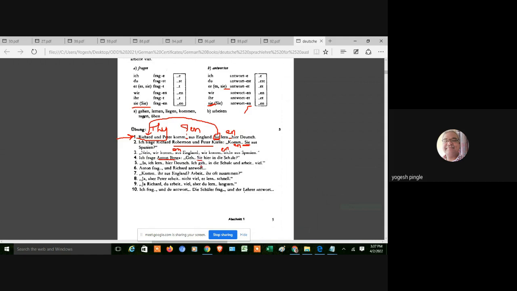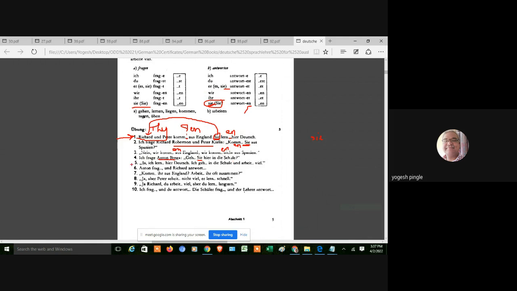The subject is Sie, and please understand this Sie is written with a capital S, so we focus on this. If it were written with a small s, then we could think this Sie is she.